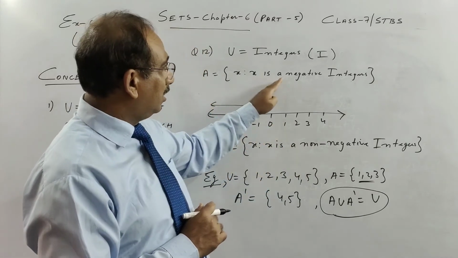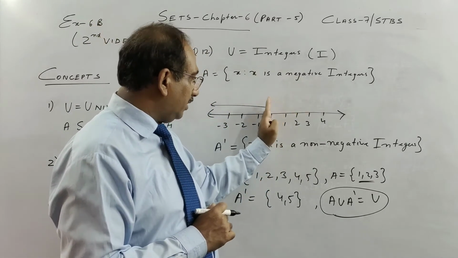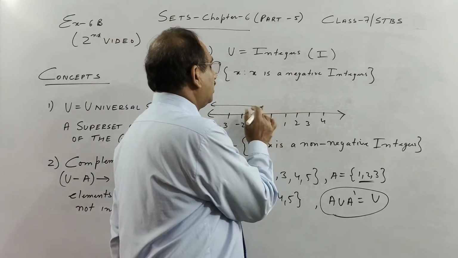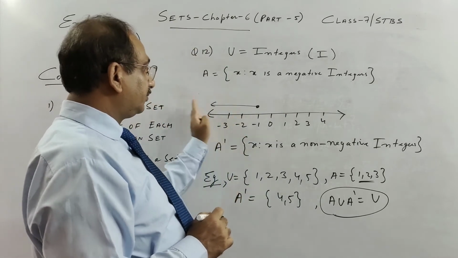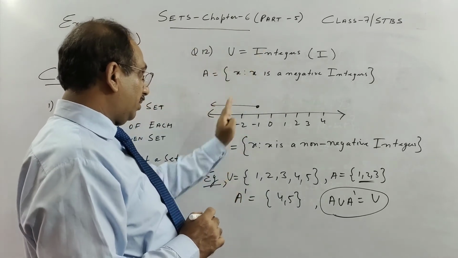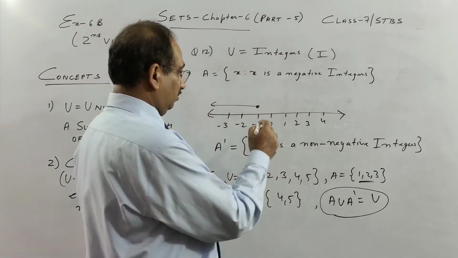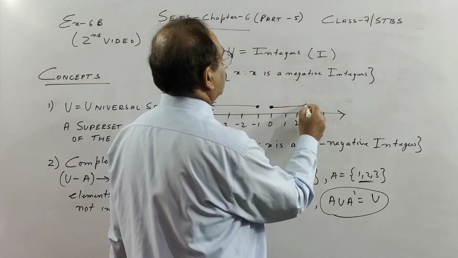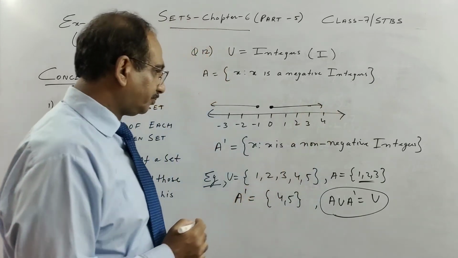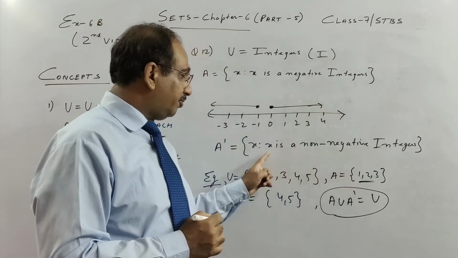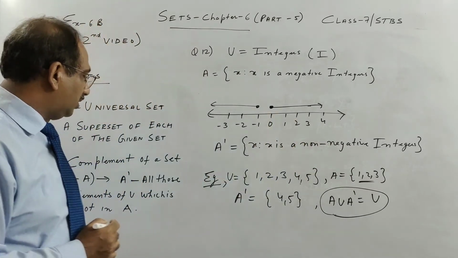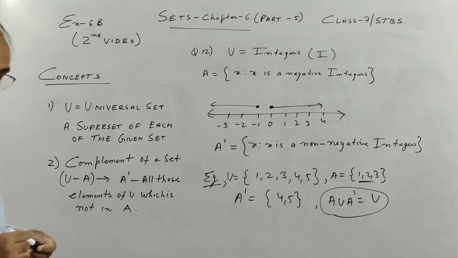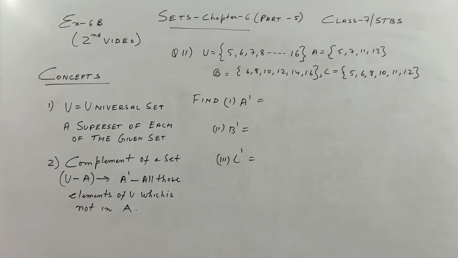So A is x such that x is a negative integer, meaning -1 onward, and if you leave that among all the integers, A complement means leave A, so we are left with 0, including 0, up to positive infinity. So x is a non-negative integer. If you write x is a positive integer, it will be wrong because we will miss 0. So this was the concept of the complement of a set. Now we move on to question number 11.